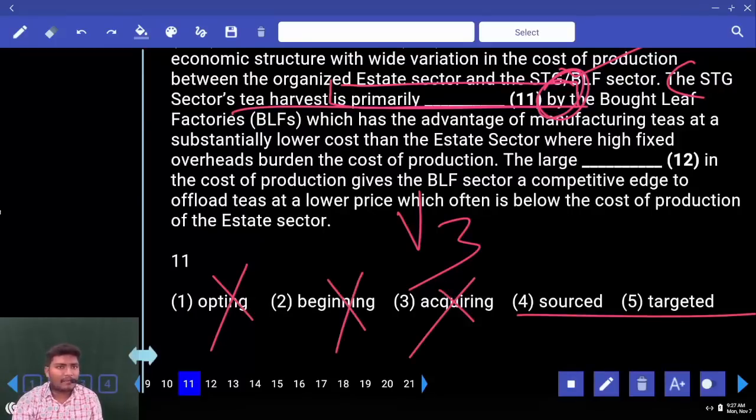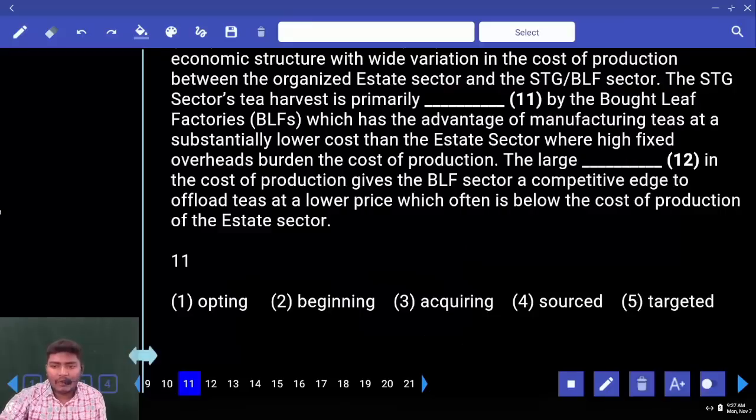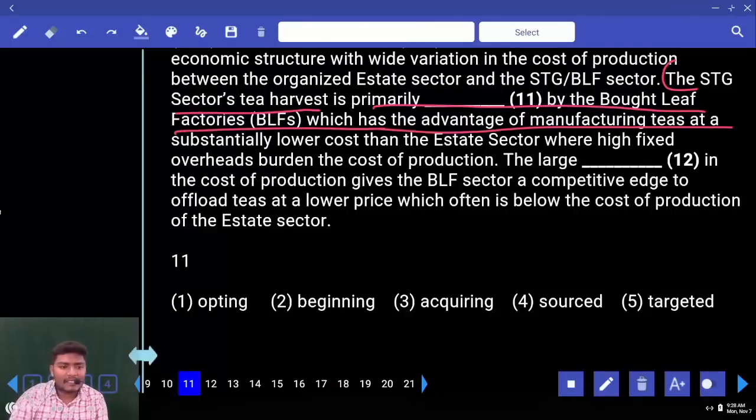Sourced or targeted? You have to go for this very carefully. The STG sector's tea harvest is primarily dashed by the bottling factories which has the advantage of manufacturing teas at substantially lower cost than the estate sector where high fixed overheads burden the cost of production.